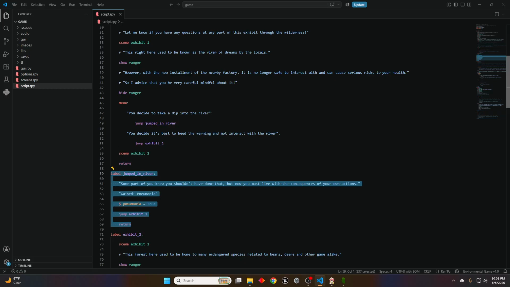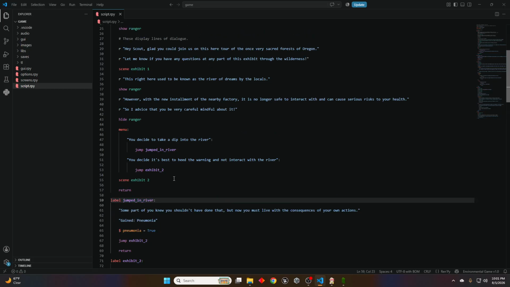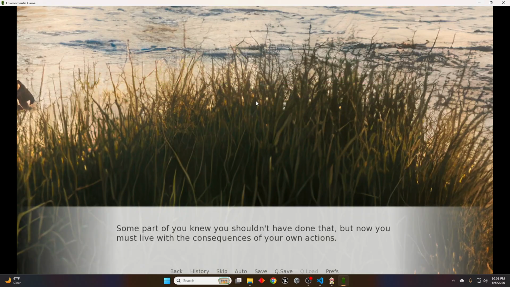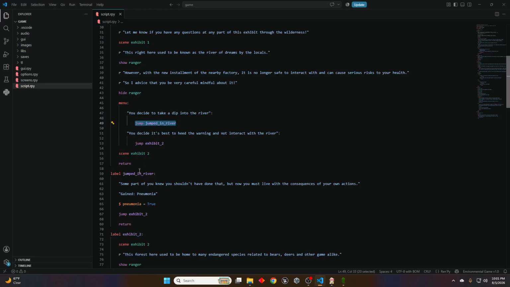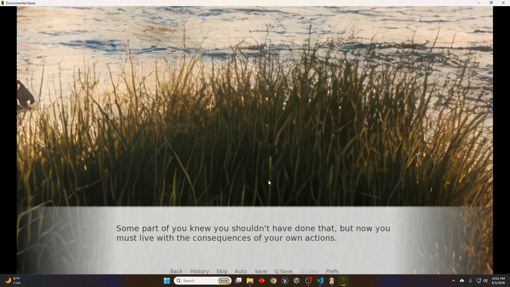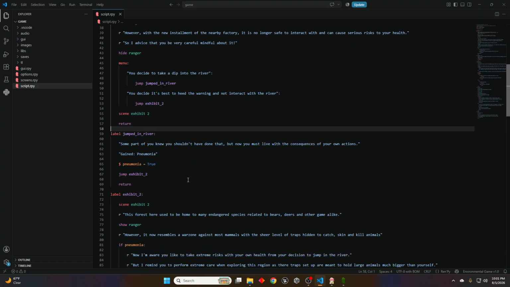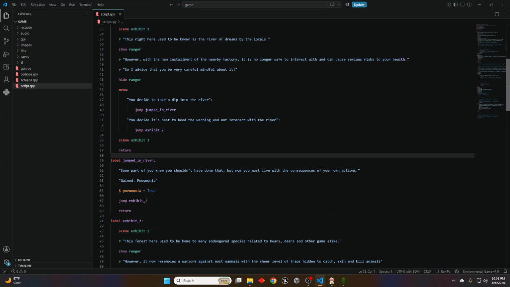But the most important part is that once it jumps to this label, it will not interact with anything else until this is finished. What I mean by that is when I hit jump in or take a dip in the river, it'll jump to this label. Then it says some part of you knew you should have blah, blah, blah. And then it says you gain pneumonia. But when I click it again, oh yes, okay, well, sure.